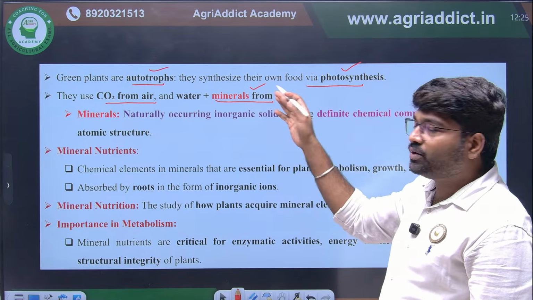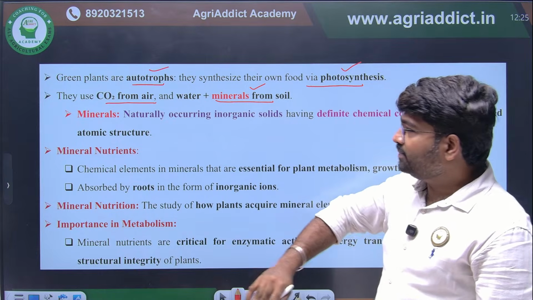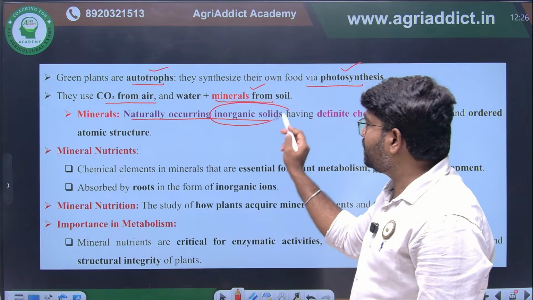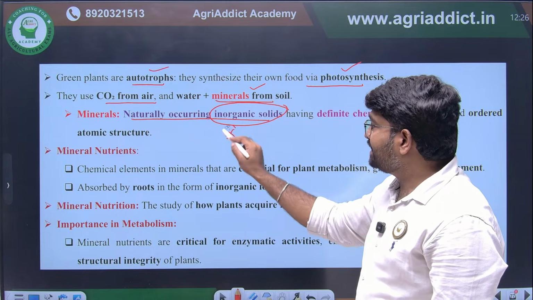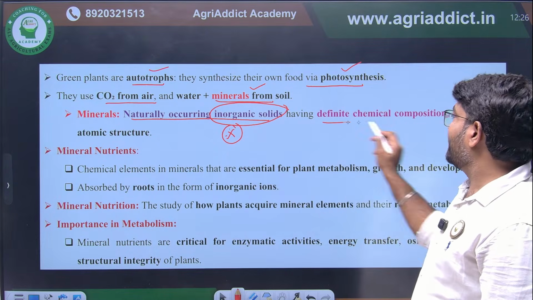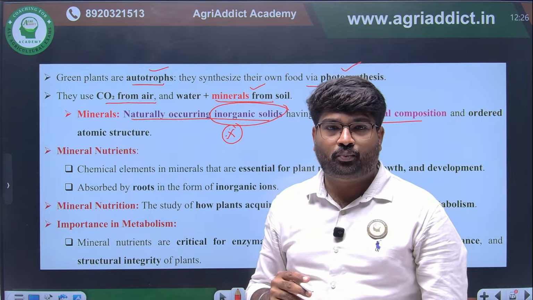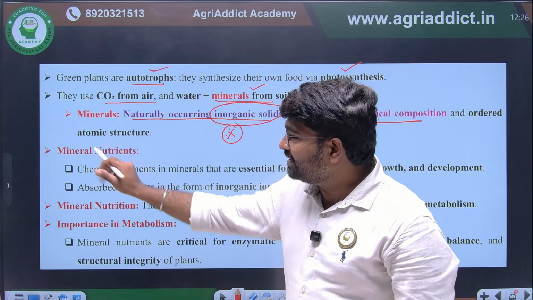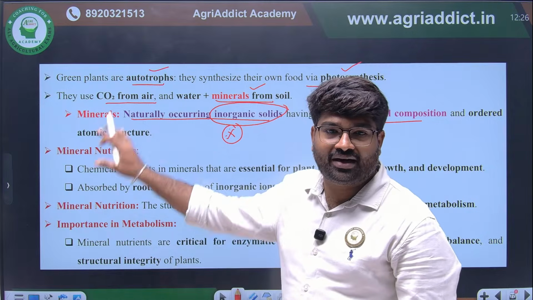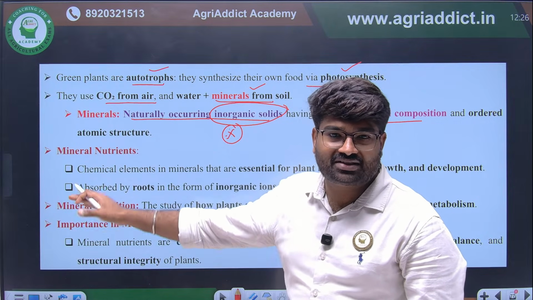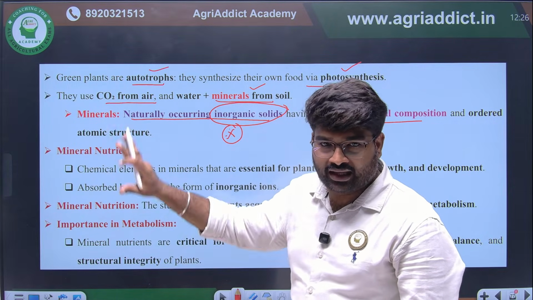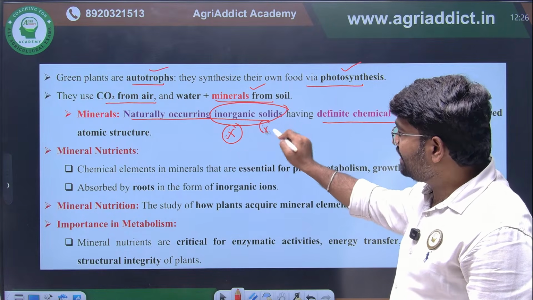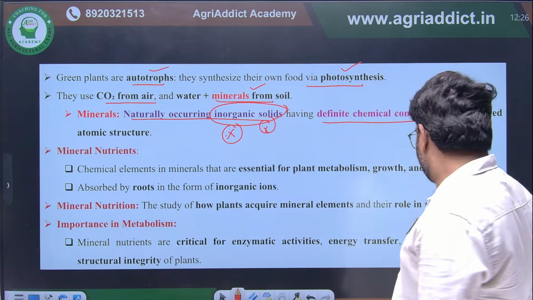Now we are going to see what is meant by minerals. Minerals are naturally occurring inorganic solids. This is most important: an inorganic solid having a definite chemical composition and an ordered atomic structure. The study of minerals is known as mineral nutrition. This is just for your understanding. The key point you have to remember from this slide is that minerals are inorganic ions. This you have to understand properly.